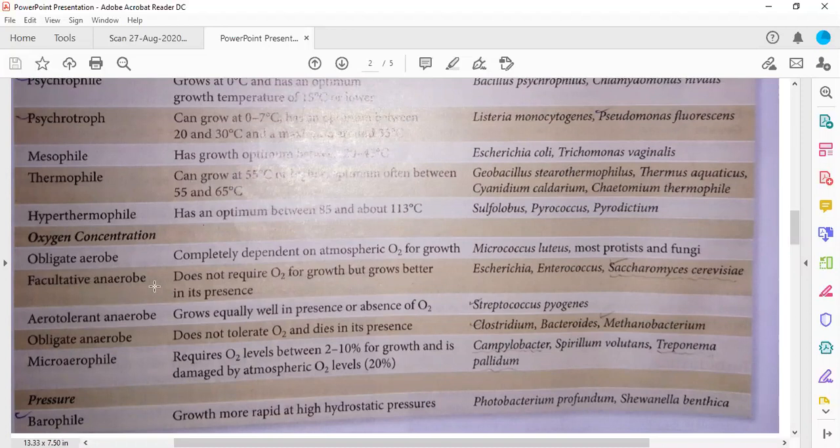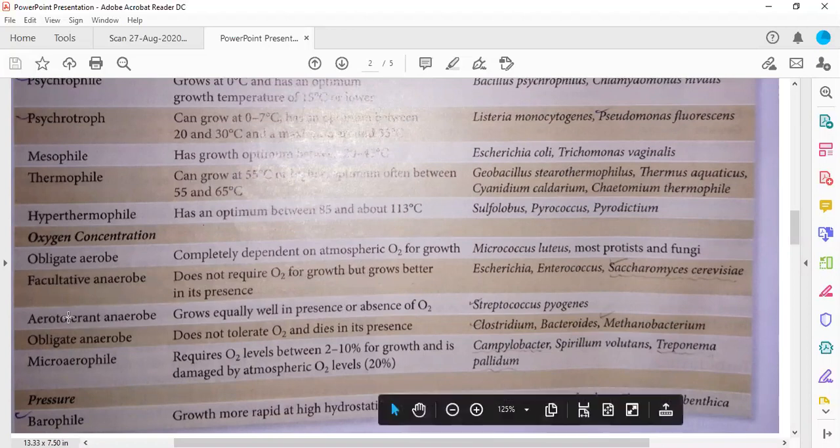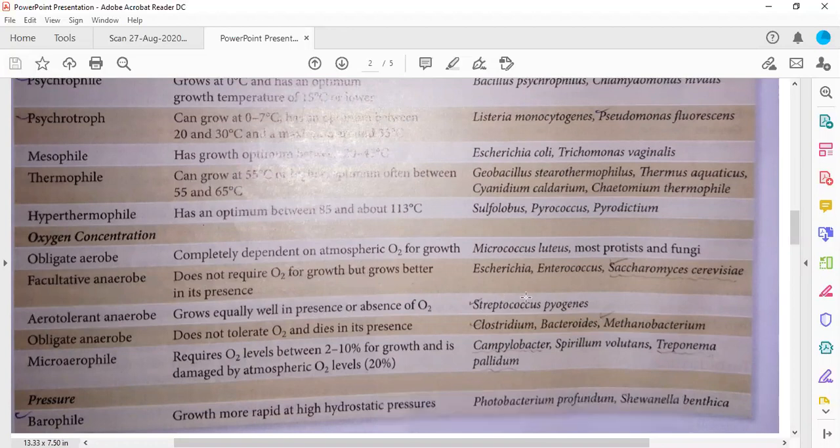So they can grow in the absence of oxygen also, but being facultative anaerobes, they generally do not require oxygen, but will grow better if oxygen is present. Aerotolerant means it does not matter whether oxygen is present or not; they will grow equally well in the presence or absence of oxygen. They are called aerotolerant anaerobes. Streptococcus pyogenes, for example.